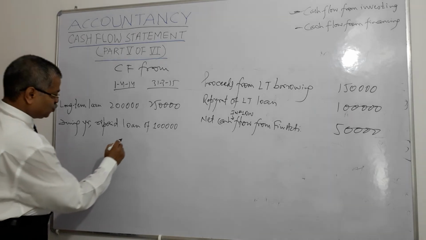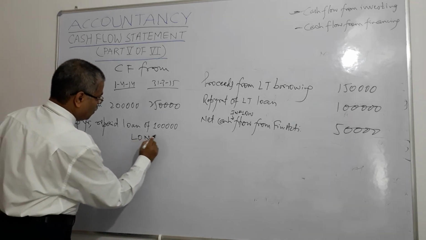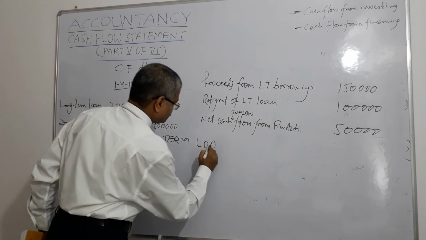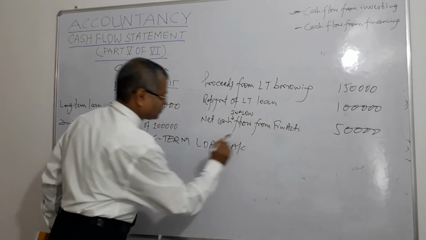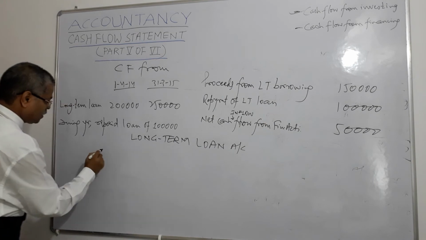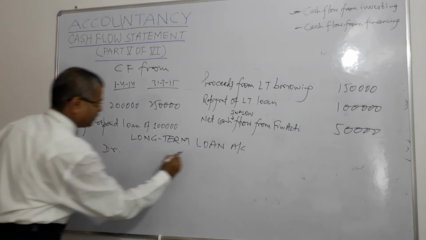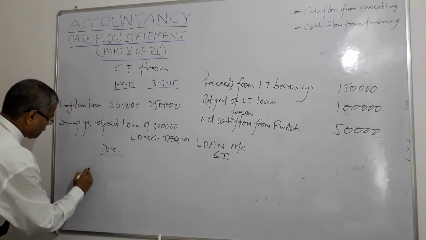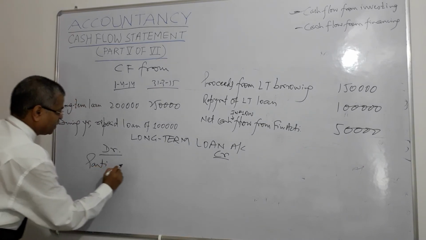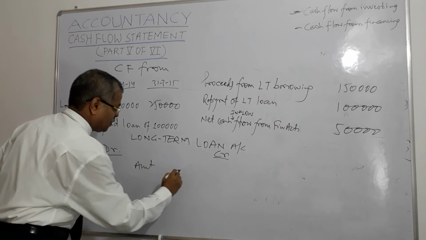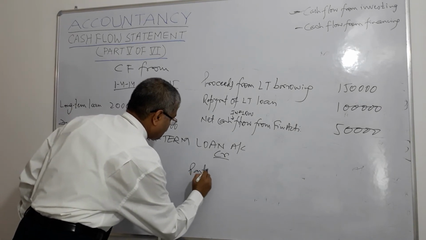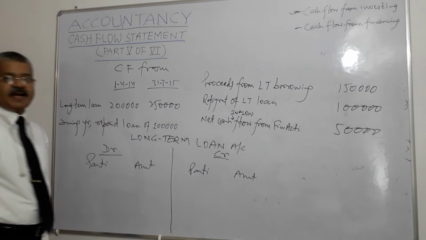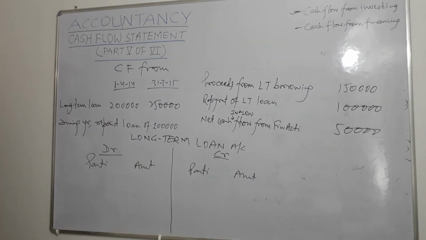Now we need to draw long term loan account. Right? Here debit, here credit, particulars, amount, particulars, amount. So what are the items that we need to take care here?